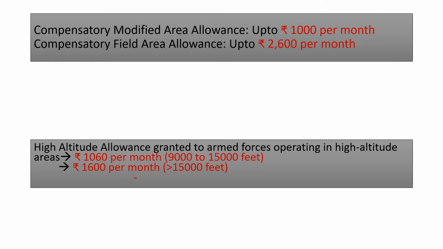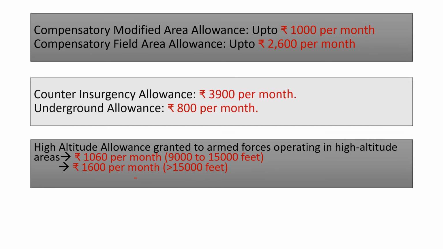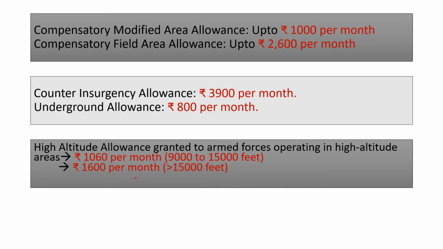Then compensatory modified area allowance, and this is modified area allowance, that is 1000 per month, and field area allowance up to 2600 per month. Then next allowance, counter insurgency allowance, this is 3900 per month, and next underground allowance per month is 800 per month. And finally, a high altitude allowance granted to armed forces operating in high altitude areas.